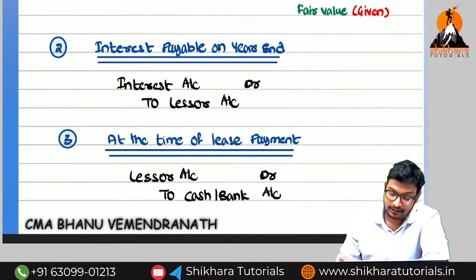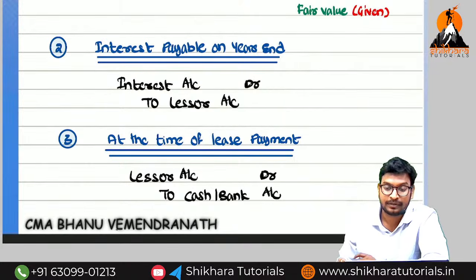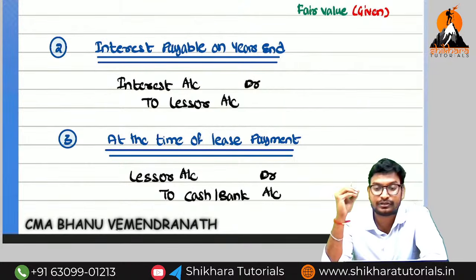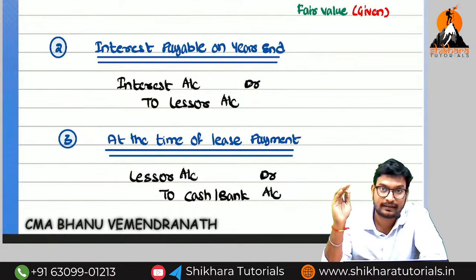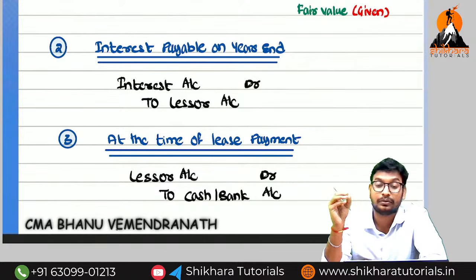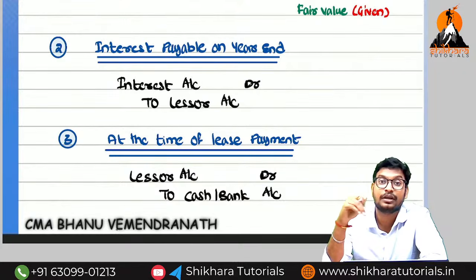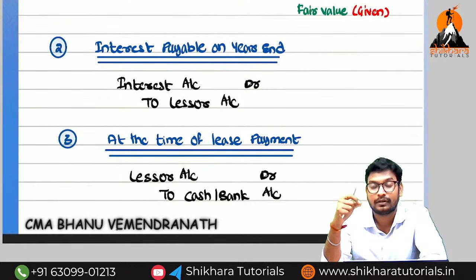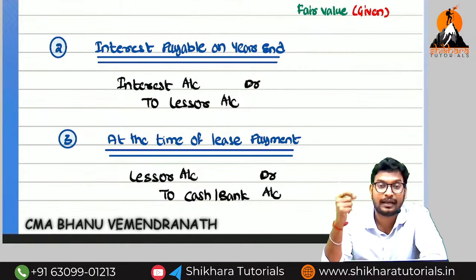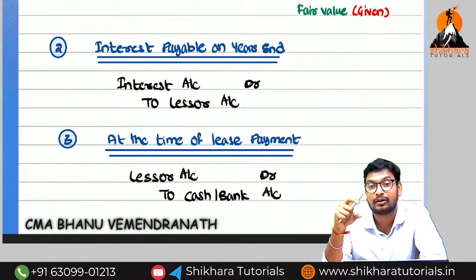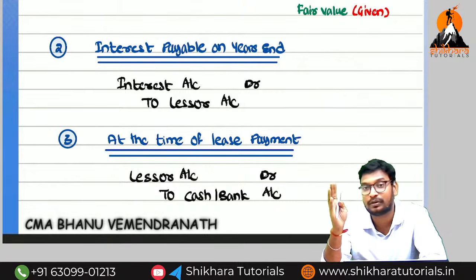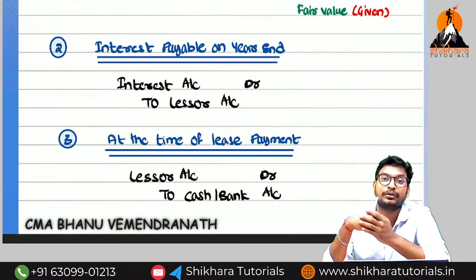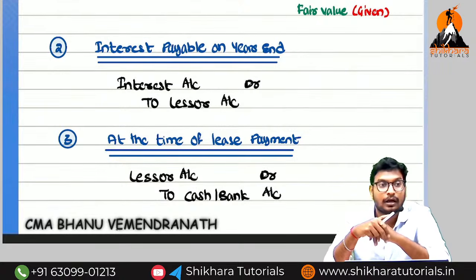Like the hire purchase, which entry do we need to write first? Interest due. So what is the meaning of interest due? Interest due means nothing but outstanding interest. Can you say the outstanding expenditure entry? Outstanding expenditure entry is equal to expenditure account debited to outstanding expenses. So why are we going to use outstanding expenses? Because we have more than one person. For example, if the organization is not paying salary to one employee, it will not pay the salary to the remaining employees also. At that point of time, what is the entry we need to write? Salary account debited to outstanding salary.